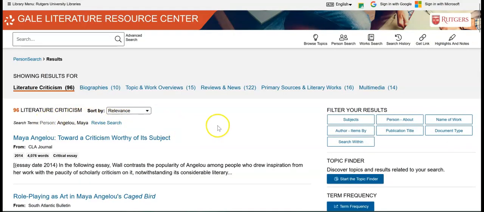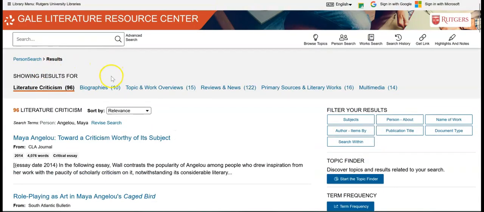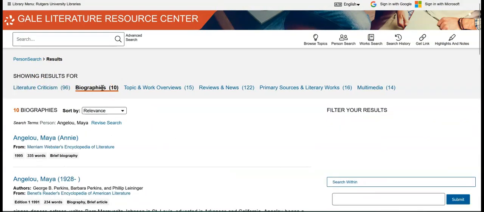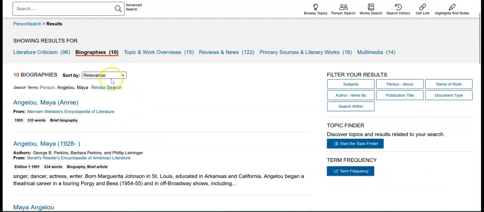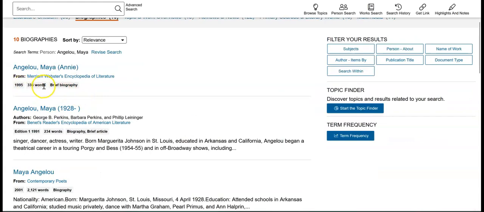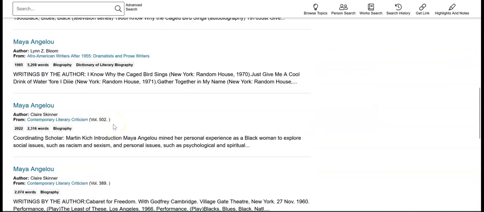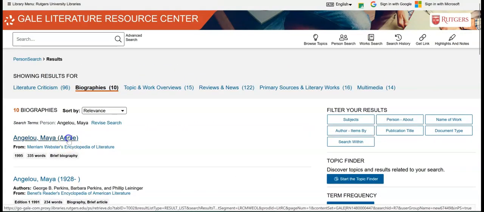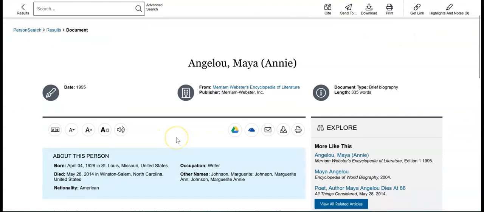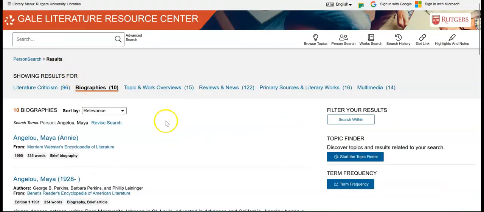And it brings us to a results page. There's a whole lot of different things you can break up the search by. Right now, it defaults to literary criticism, but if you're looking for biographies, you can go to biographies. And she's very famous, so she has 10 biographies. So you can see when they were written, how long they are, and who wrote them. And you can choose one and read all about Maya Angelou. So there's that. And we can go back to results.